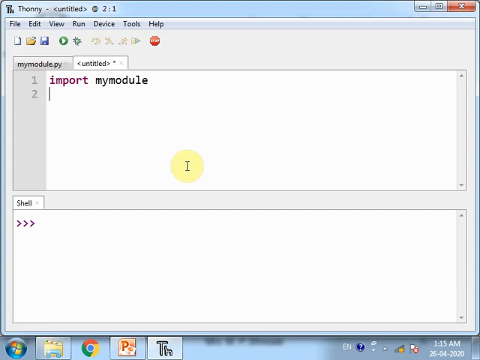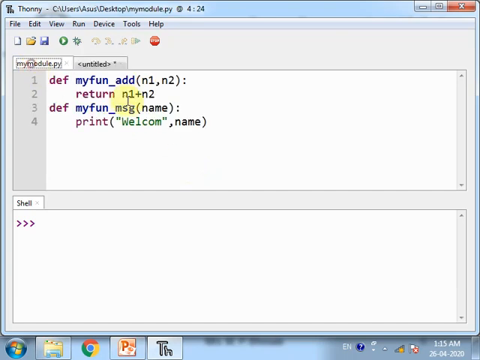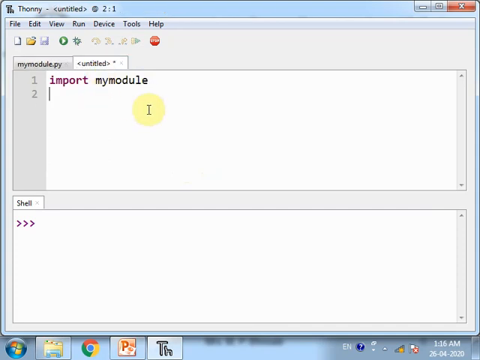So whenever I want to use myFun_add, I have to use my module dot myFun_add, and here two arguments as its definition contains two parameters.